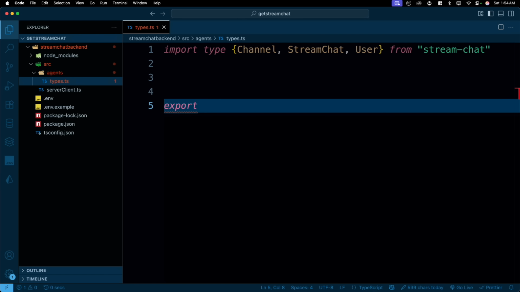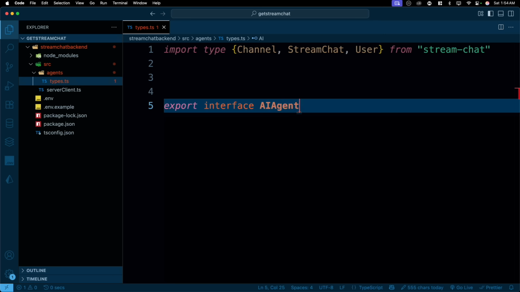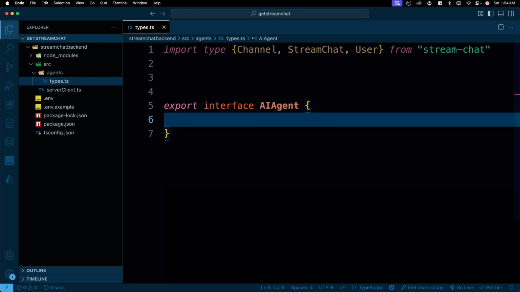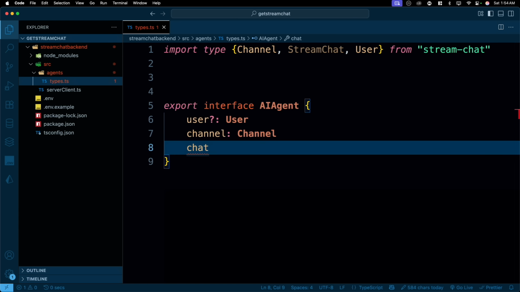All right, now define the type for each one of them. We will export an interface. Interface is something which is just TypeScript specific. This is just like how you want to define the structure of your variable. This is a complex variable. So for the interface, we'll say we will have a user. Optionally, it might be there, it might not be there, but if it is there, it should be of type User, which is given by stream-chat. We also might have the channel, and if the user is there, obviously the channel will be there. This will be of type Channel. Again, we just define the channel just like that. We'll also have a chat client, which is going to be StreamChat. That's why we imported them.